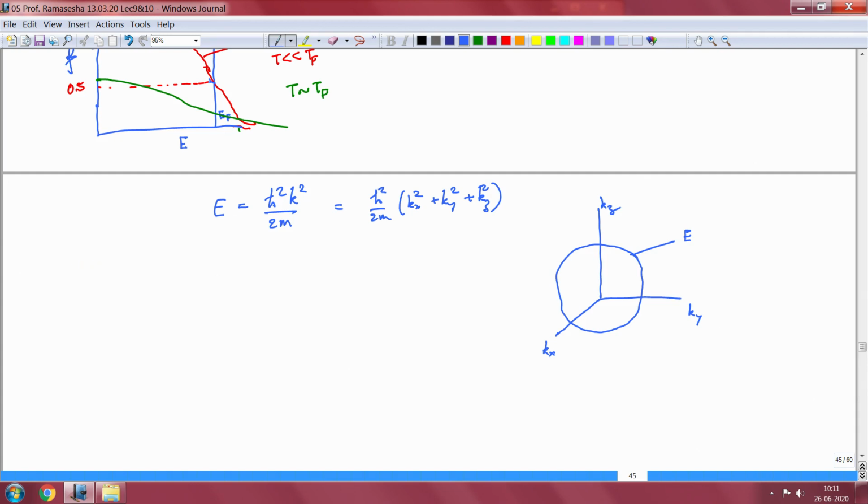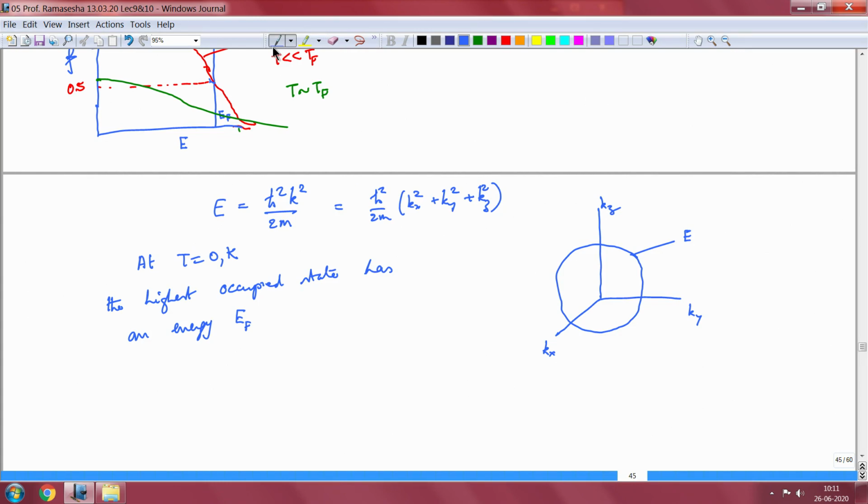So at T equal to 0 K, the highest occupied state has an energy EF, which is the Fermi energy. What I want to do now is obtain the density of states of the free electron gas.